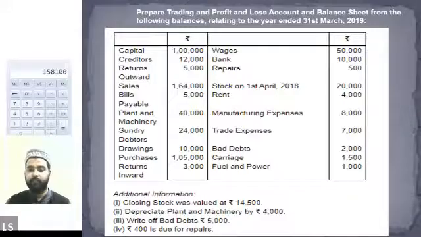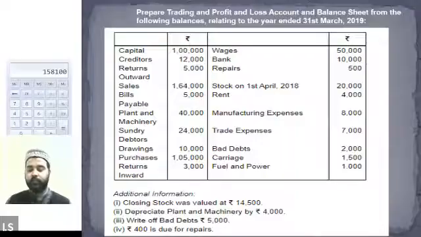So it will be considered as an indirect expense rather than a direct expense. But if with the rent, it is also written that it is a factory rent, then we will presume that it is a direct expense. In that case, we will write it in the trading account, otherwise in the profit and loss account. Okay, sir, thanks.